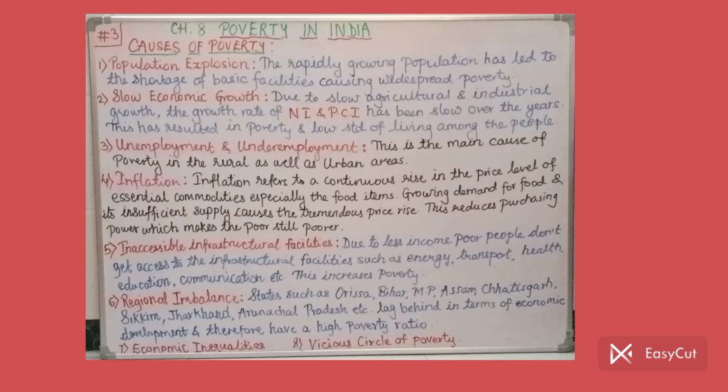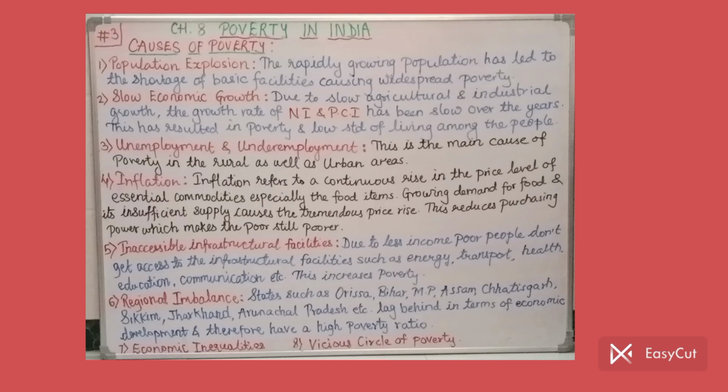Next, point number 5, inaccessible infrastructural facilities. That means people don't have access, they can't reach those infrastructural facilities. What happens is, due to less income, poor people don't get access to the infrastructural facilities such as energy, transport, health, education, communication, and because of which,